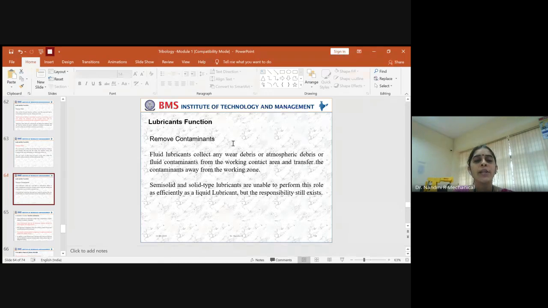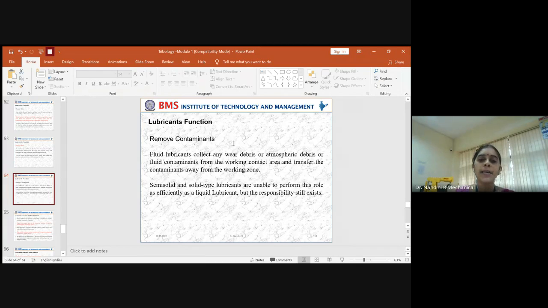But one of the functions or properties of the lubricant should also be to collect the wear debris or atmospheric debris or any type of contamination which comes across the working area. So if you use a proper lubricant, it can help in reduction of the wear, reduction of the friction, provide proper cooling, and also absorb the contamination and throw it away from the working zone.